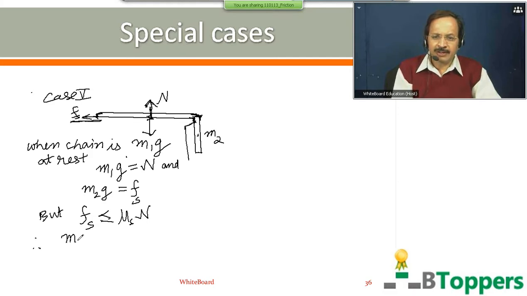Therefore, for the chain to be at rest, the condition can be written as M2g less than or equal to μs into M1g. So the chain will be at rest if the ratio of the mass of the hanging part and the mass of the remaining part resting on the table is less than or equal to μs.